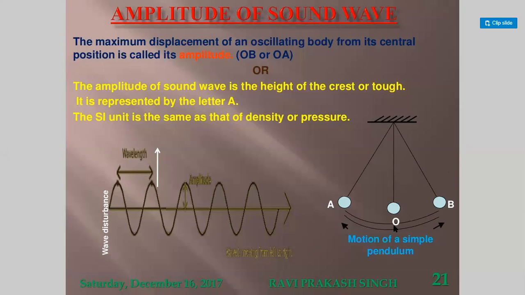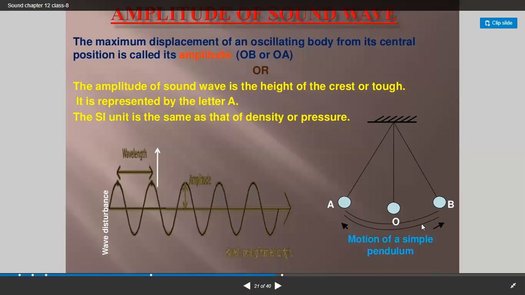Look at this. You can see here the motion of a simple pendulum. This is the central position. From here it goes, then it comes back, again it goes, again it comes back. Here OA and OB, this is called its amplitude. Clear? The maximum displacement of an oscillating body from its central position is called its amplitude, OB or OA.